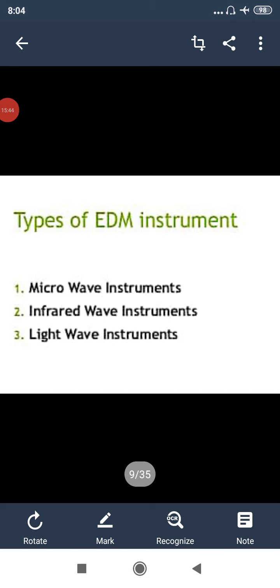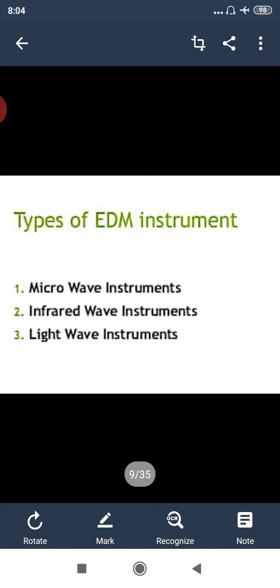Now we are going to see the types of EDM instruments. As I said, we are going to use three different waves: microwave, infrared waves, and visible light waves. Based on these, we have three different instruments. Based on microwave, we have the telorimeter. Based on infrared, we have the distomat. And based on visible light, we have the geodiameter.